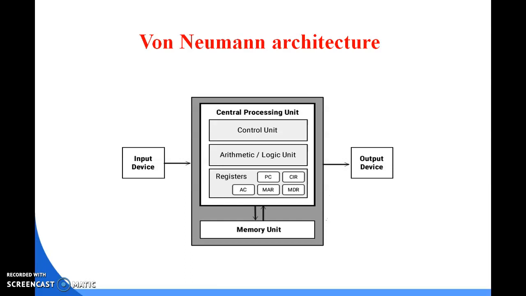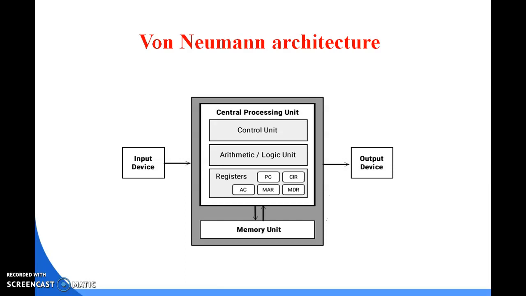Though the processing speed of the central processing unit is very high, when the processing starts, what will happen? Memory is not able to supply the data as fast as possible, right?